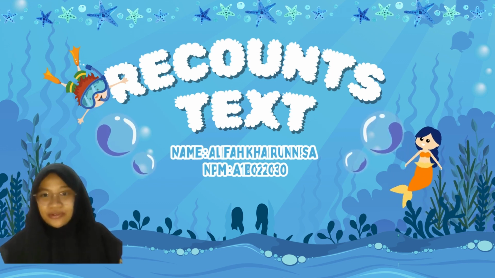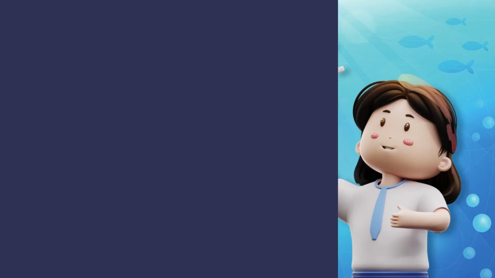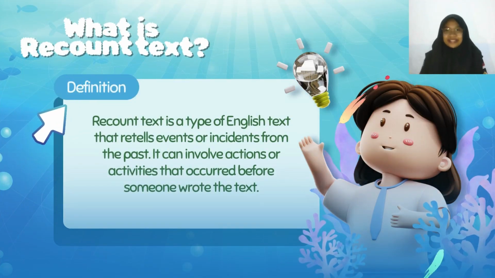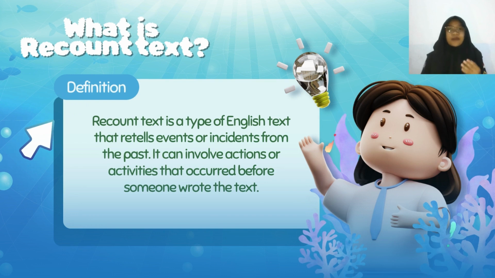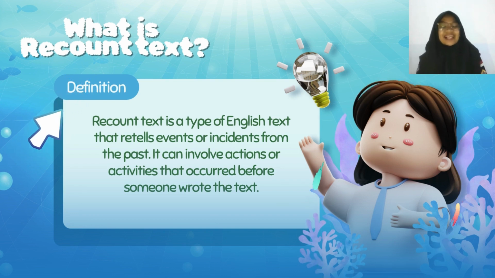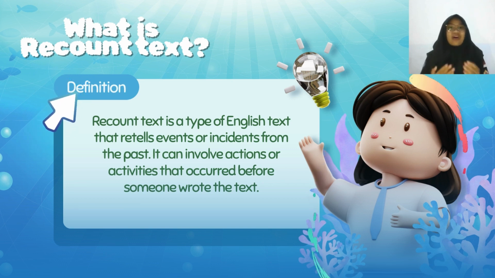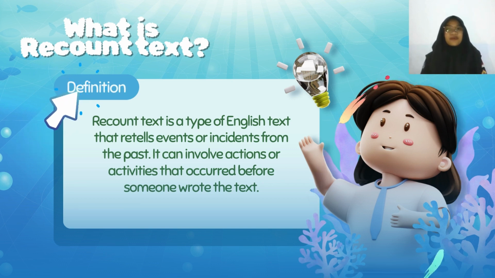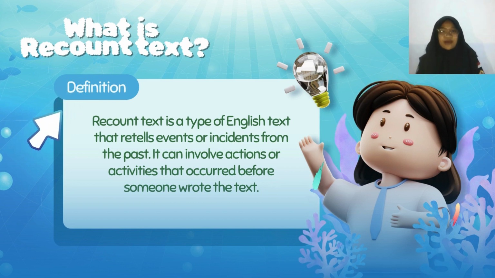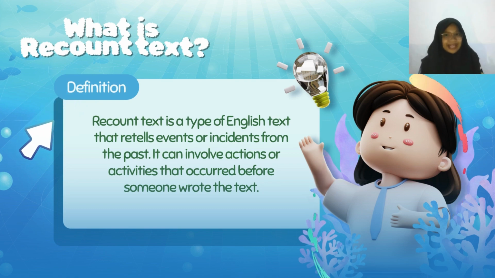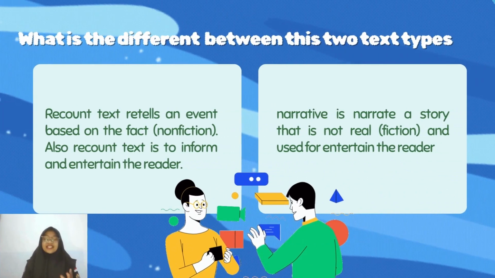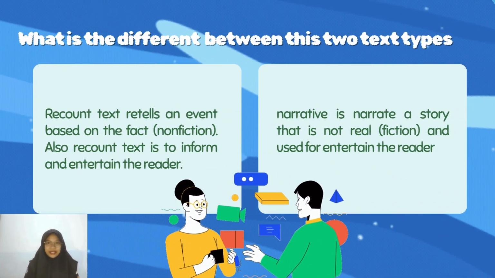So, let's focus on the material. What is recount text? Recount text is a type of English text that retells events or accidents from the past. It can involve actions or activities that occurred before someone wrote the text. So, the point of recount text is to retell a story from the author's past, based on his or her experience.